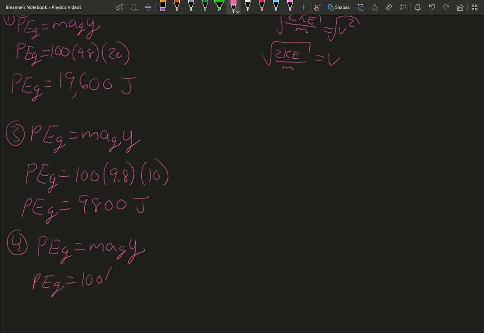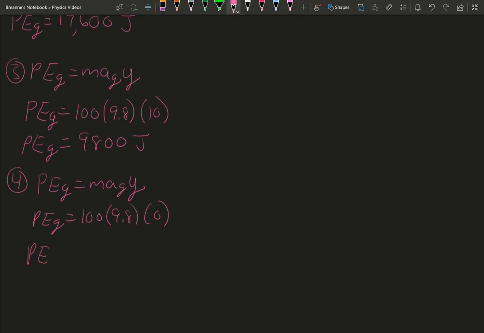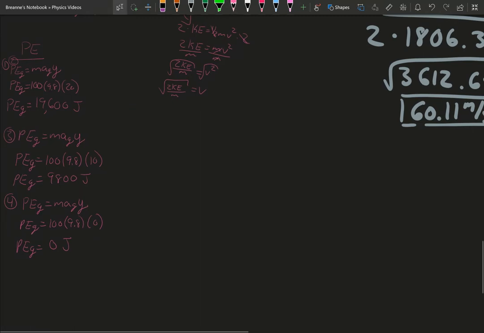So we have the mass, 9.8 one more time, and the heights are 10 and 0. 0 times anything just gives you 0. So that's all of your potential energies. So now let's look at our kinetic energies.